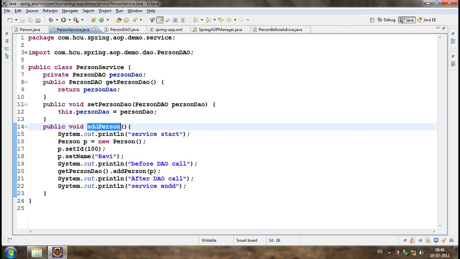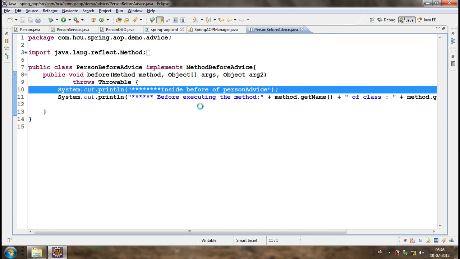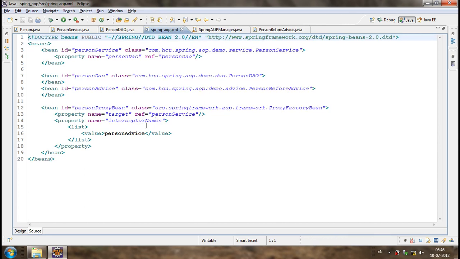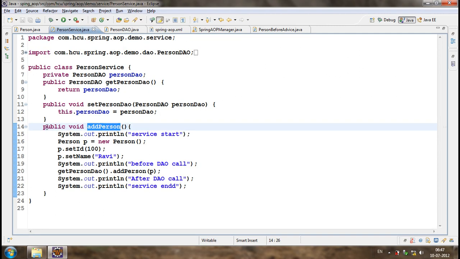But what we are doing for the service methods, for all the service methods, we have configured that. For all the methods in person service, have an interceptor, person advice. Have an advice, person advice. So the person advice will be executed for all the method executions in person service. So before executing this add person, this is executed.